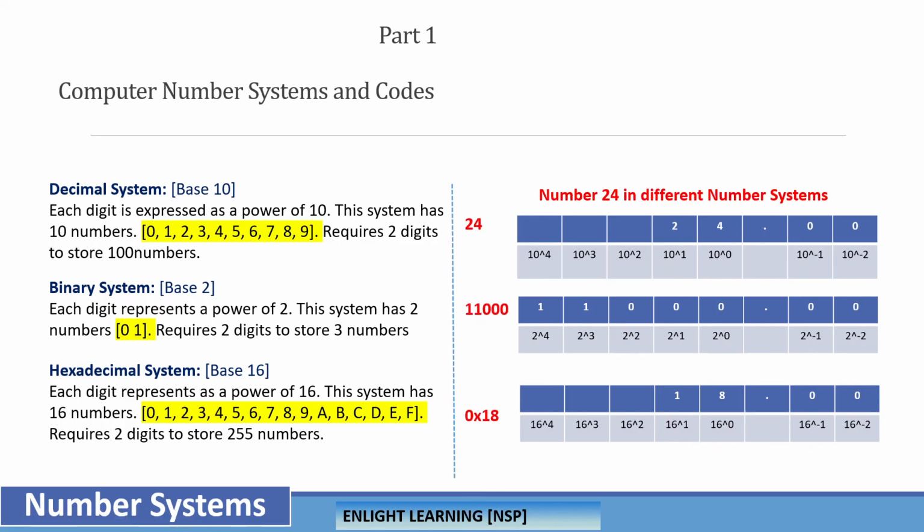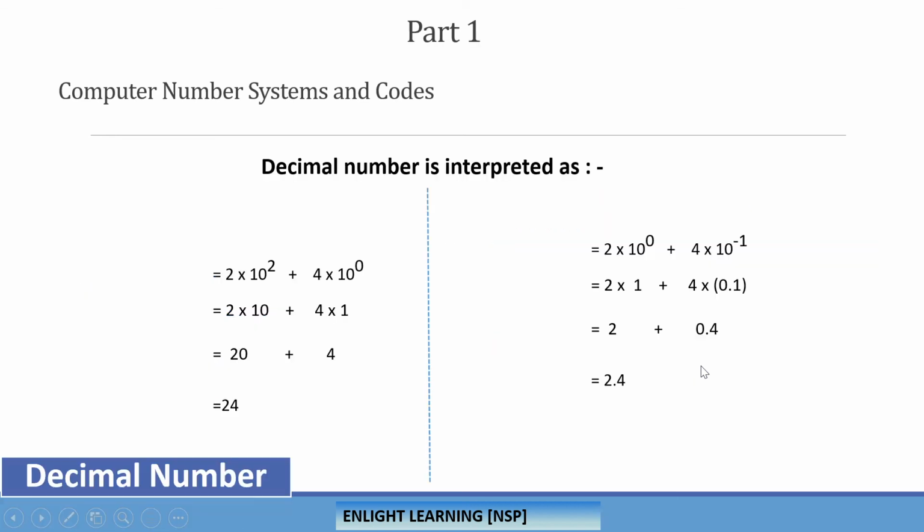For a given number, if you take 24 in a decimal system, this is how it is represented here. In a binary system, it occupied 5 digits, whereas in hexadecimal it occupied only 2 digits. Of course, decimal also occupied 2 digits, but the number is much smaller compared to the decimal system. Let's move on.